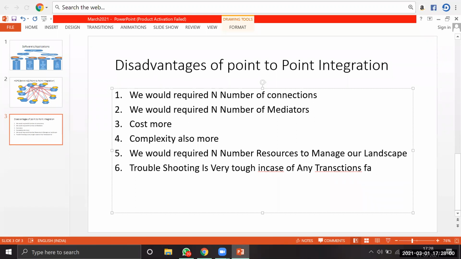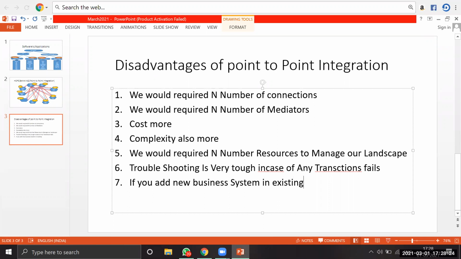If you add a new business system in the existing landscape, again how many connections do we require?